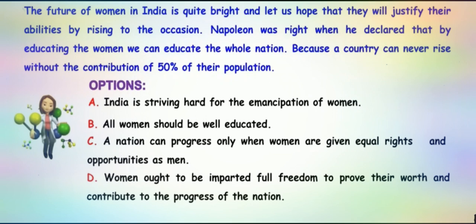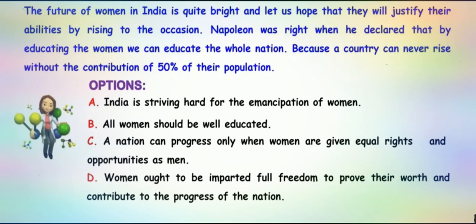And option D says that women ought to be imparted full freedom to prove their worth and contribute to the progress of the nation. I feel that option C is more appropriate. Because of the last part, the contribution of 50% of the population, which says that 50% men, 50% women, both have to contribute. So men and women should be equally given importance.